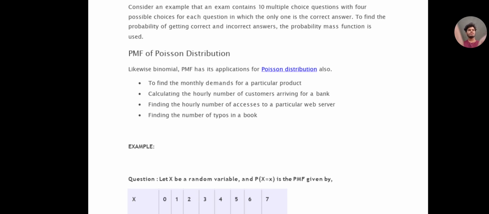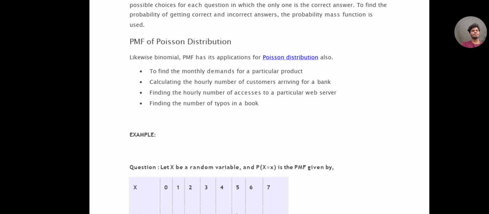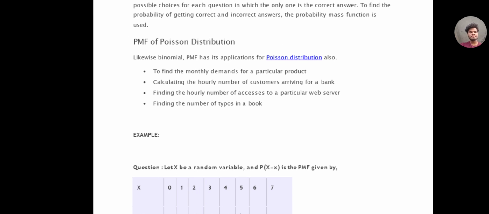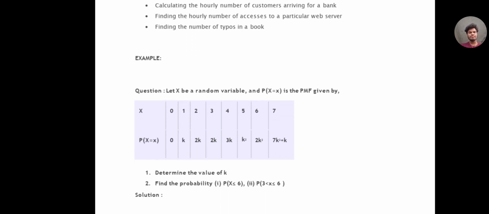So now let's see some examples where we use probability mass function of Poisson's distribution. Likewise, the PMF has its application for Poisson's distribution also: to find the monthly demand for a particular product, calculate the hourly number of customers arriving at a bank, finding the hourly number of accesses to a particular web server, finding the number of typos in a book.